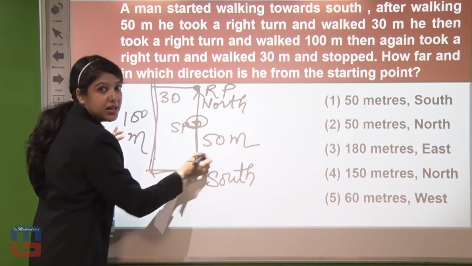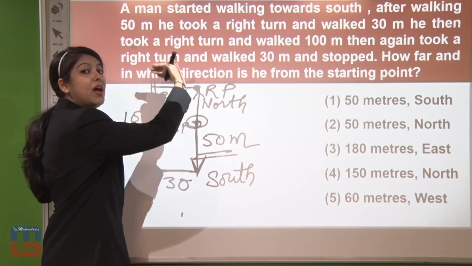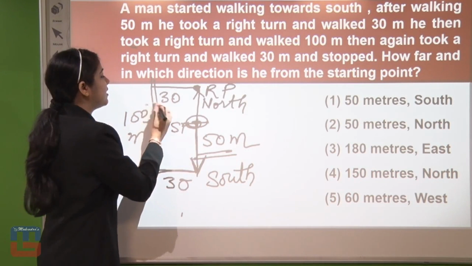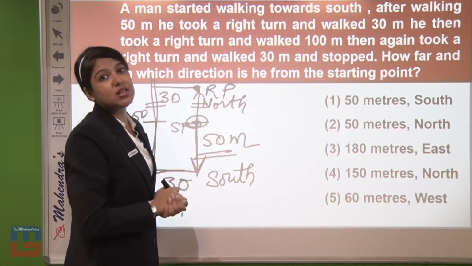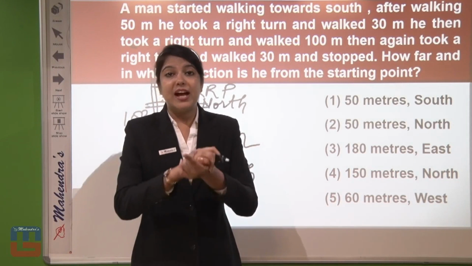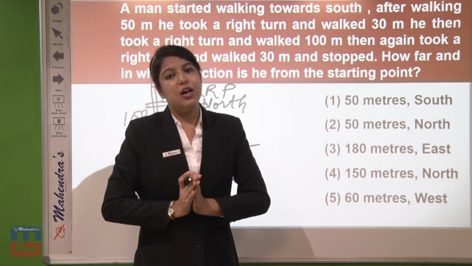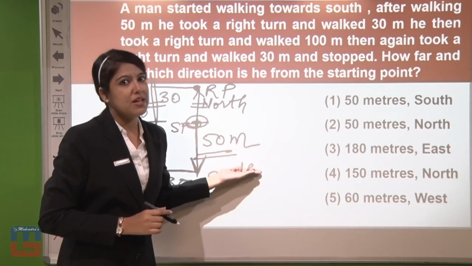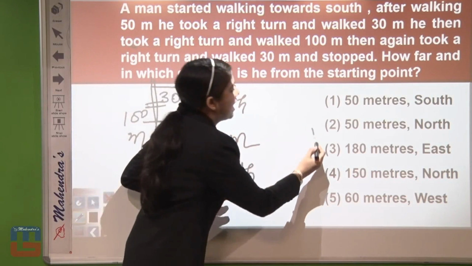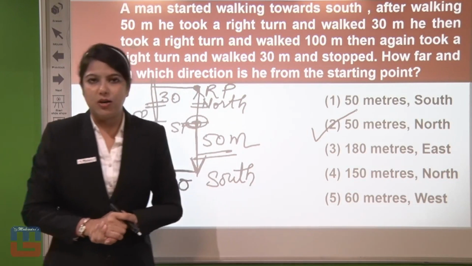See, coming down, he brought himself 50 meters and going upwards, he took him 100 meters. That means 50 to 50, if we take it as a parallel side, then the remaining 50 meters will be the distance between the starting point and the reaching point. That means we can say that he is now 50 meters far towards the north direction from his starting point. Focusing on this answer, our answer must be option number 2, 50 meters north.